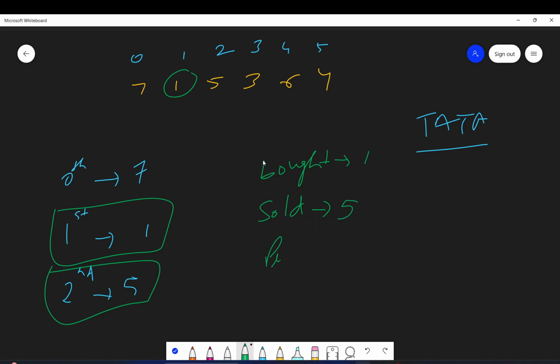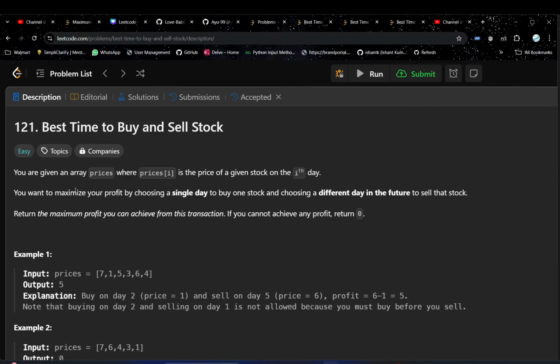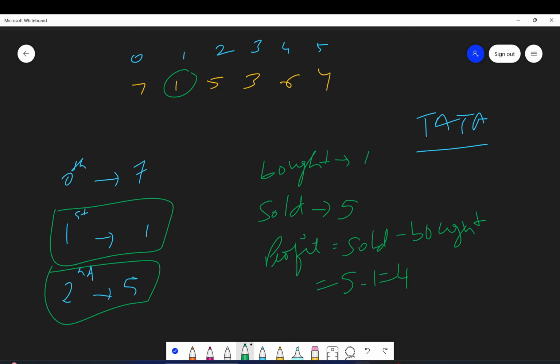The profit is sold minus bought, so 5 minus 1, which is 4 profit. So in this problem I have to give the maximum profit I can make from one transaction. I have to buy once and sell once.